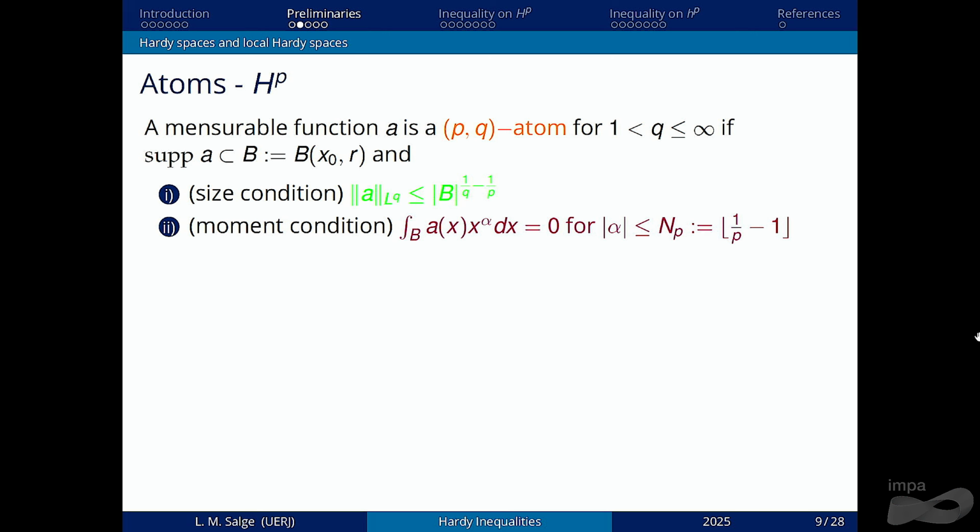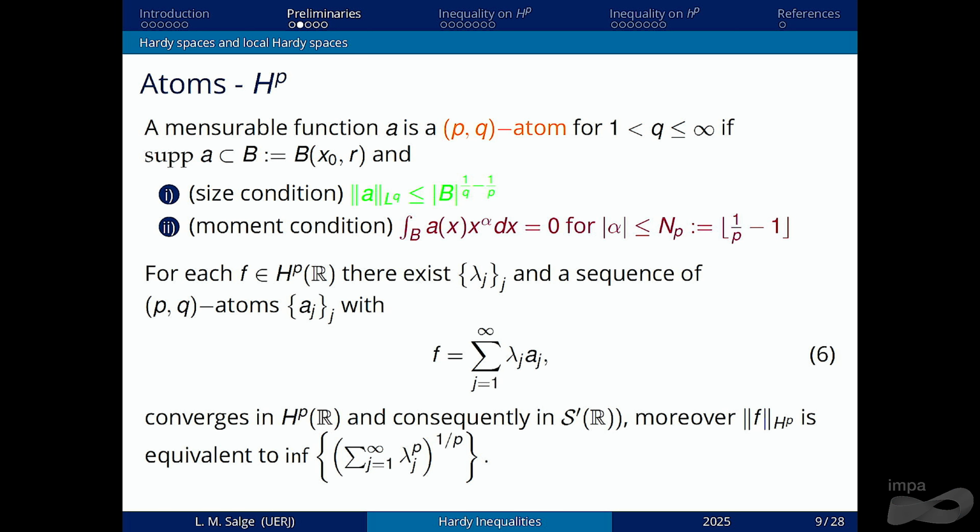So also for the Hardy spaces, we have some special functions, which are called atoms. An atom is a measurable function that has support inside a ball, satisfies what we call the size condition, and has the moment condition.